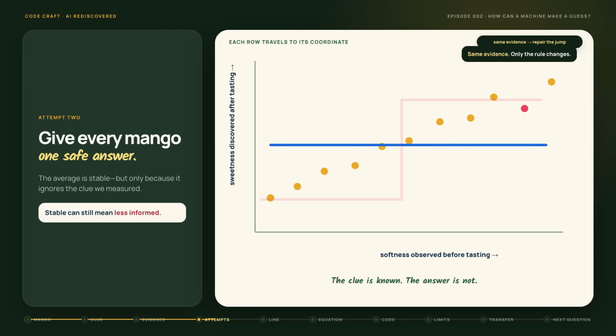We could avoid that jump by using the average sweetness of every mango we have tasted. That gives us one safe answer, about 6. It is a useful baseline, but it gives the same answer to a hard mango and a soft mango. The prediction is stable because it ignores the clue we measured.